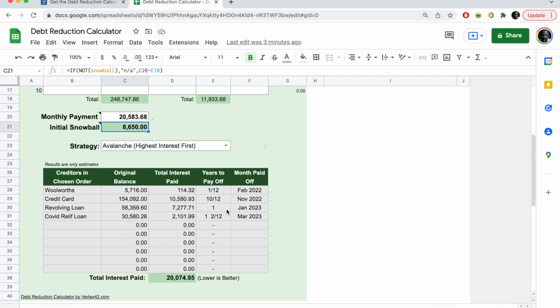Now let's say things are really, really tough and all you can afford to do is to scrape together just 1,000 Rand every single month to make towards your debt. Let's take a look at what that would look like in using this calculator. So let's punch in this amount here, 11,933 plus 1,000 Rand, which would make it 12,933.68. It's only 1,000 Rand that we're paying using the avalanche method towards our debt, and in a year and 10 months we would have paid off all our debt.